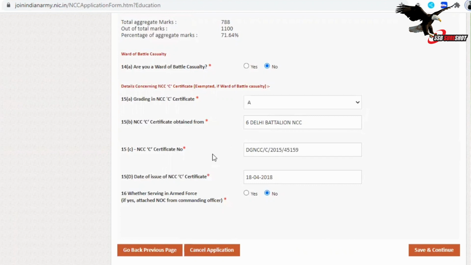Then the NCC certificate number, it is very important. It will be at the back of your certificate, or sometimes it is on the front only. Mostly it is at the back of the certificate, so you can write it from there. Then date of issue of NCC certificate, that will be at the bottom of your NCC certificate front page. Whether serving in armed forces or not. See, if you are serving in the armed forces, you can put yes. If not, then no. And once the data is filled, proceed ahead.